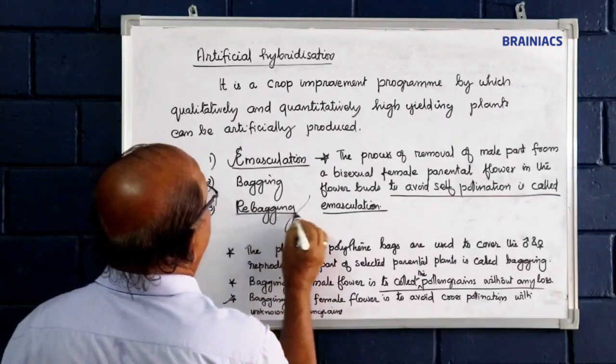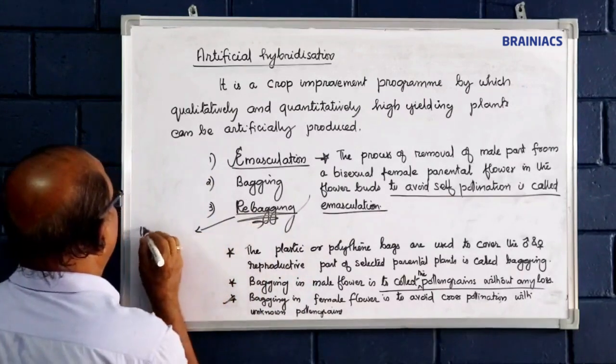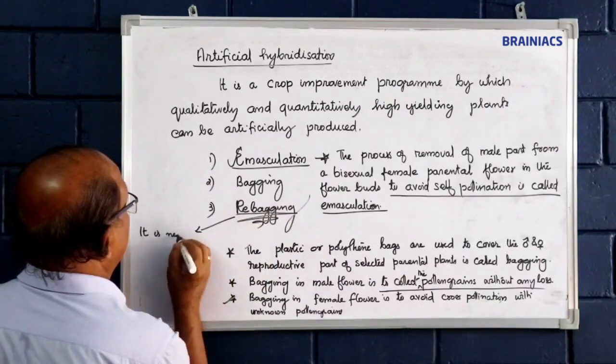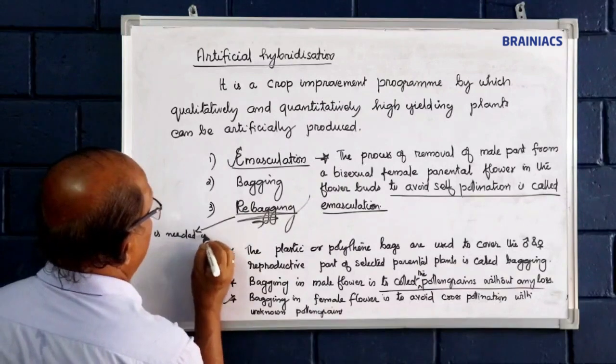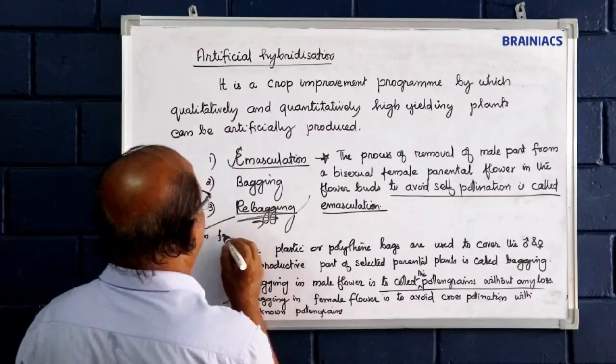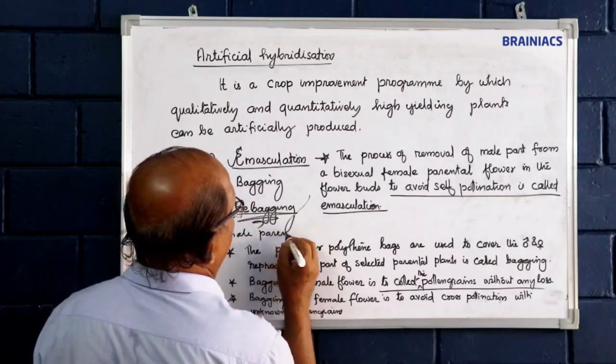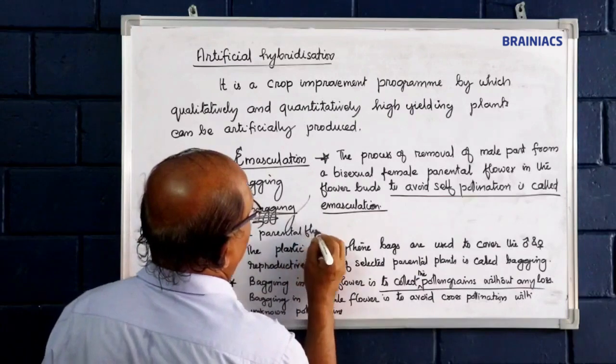Then rebagging is also needed. It is needed in female parental flower.